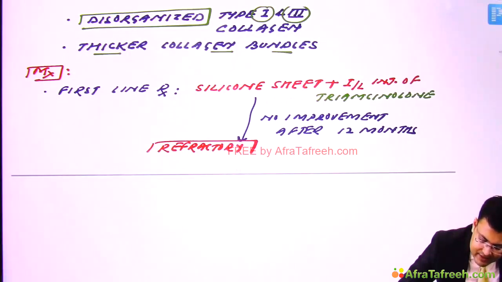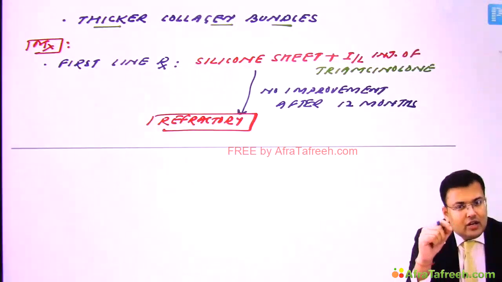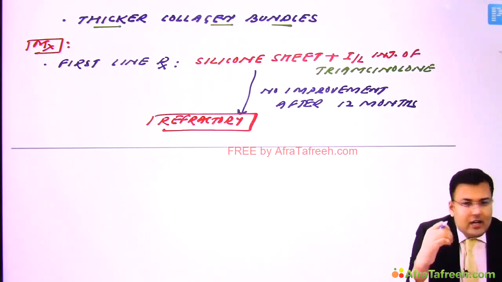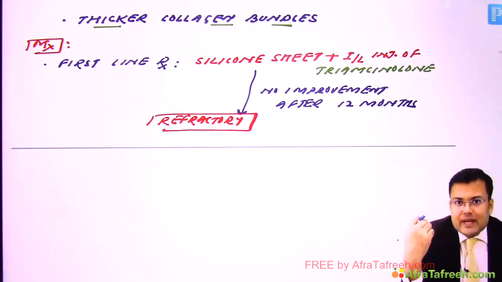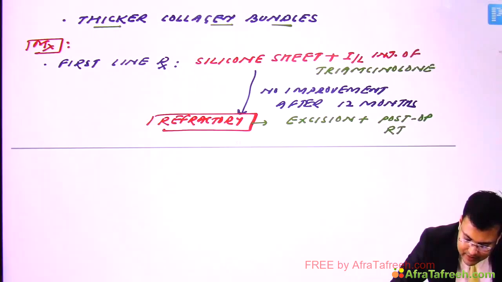So if the patient has refractory keloid, in these cases we have to excise the keloid and go for post-operative radiotherapy. What kind of radiotherapy? We either give external beam radiotherapy or brachytherapy. So in these patients we go for excision plus post-op radiotherapy. Okay.